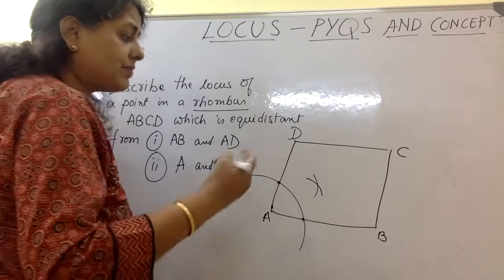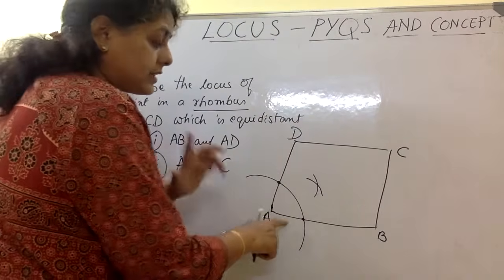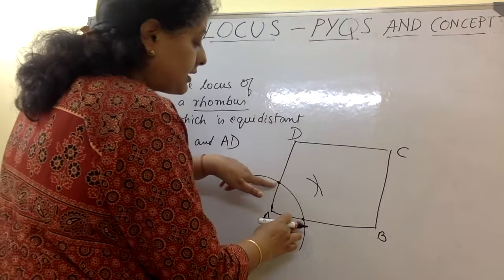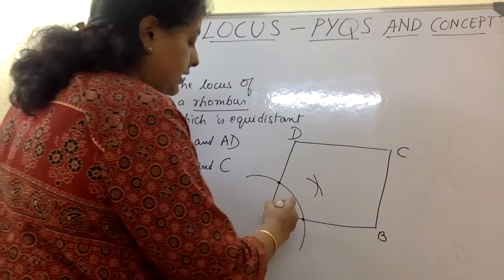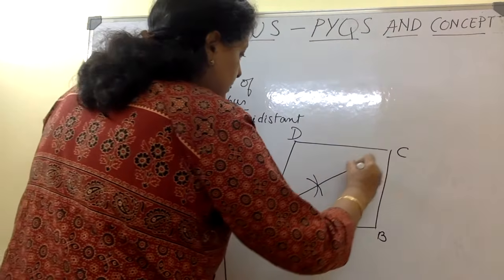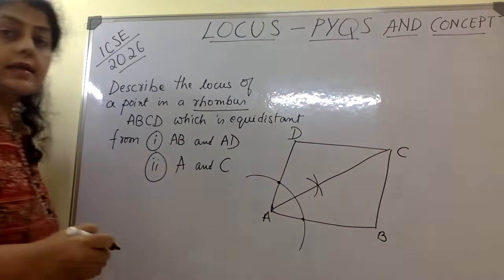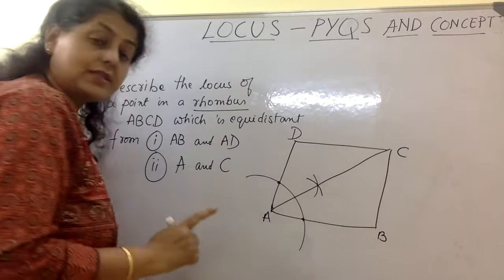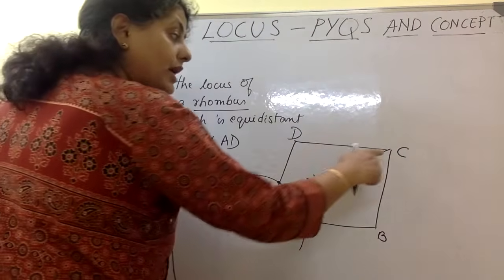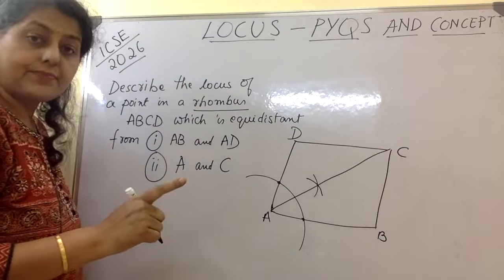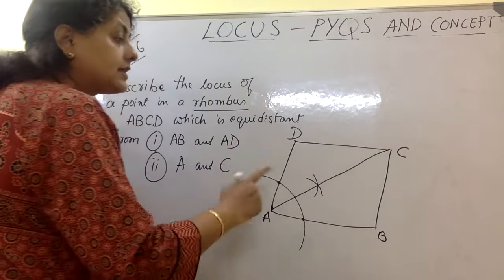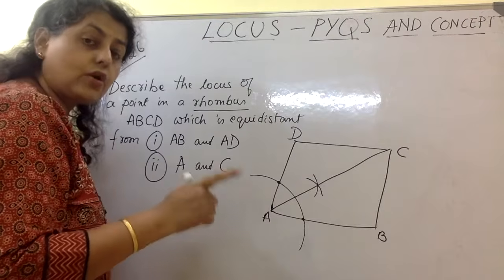Sometimes people also say more than half of this arc. That is also okay. To be on the safer side, I say pull your pencil end till here. Now join this, and if your construction is correct, if your rhombus is correct, this will go and meet at C. So the angular bisector of this angle A is nothing but the diagonal of a rhombus.